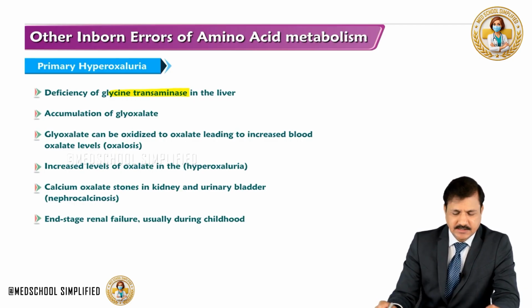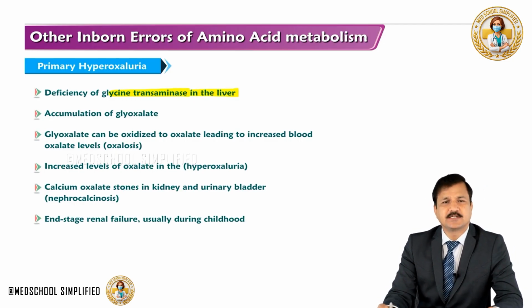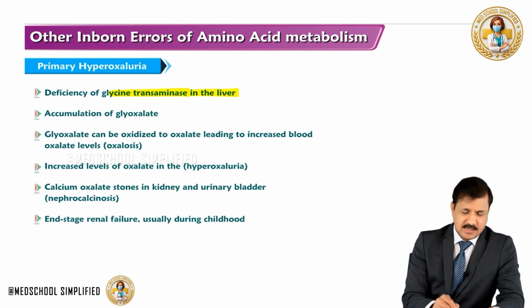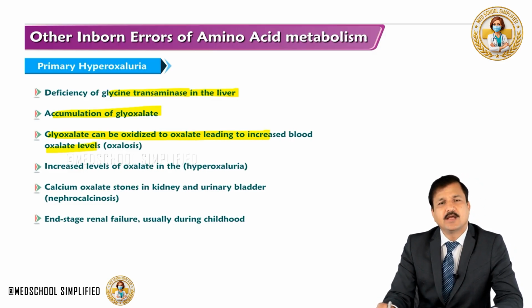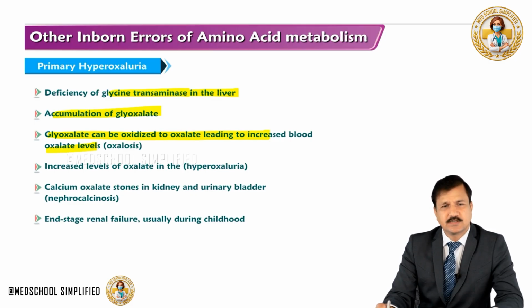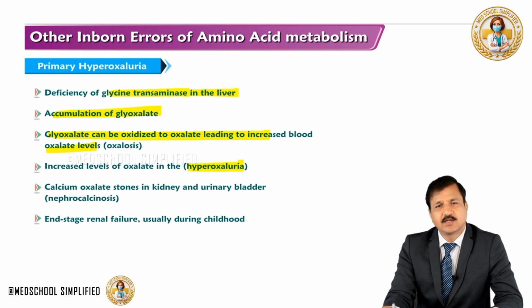Deficiency is of glycine transaminase in the liver, and note that this glycine transaminase is located in the peroxisome, also called alanine glyoxylate transaminase. There is accumulation of glyoxylate, and this glyoxylate can be oxidized to oxalate leading to increased levels of oxalate in the blood, which is called oxalosis, and excess levels of oxalate in the urine leading to hyperoxaluria.